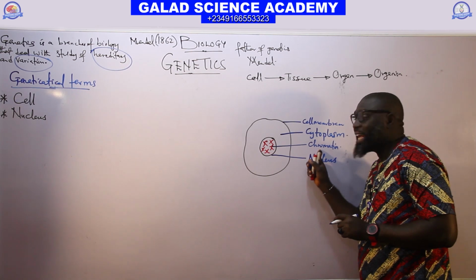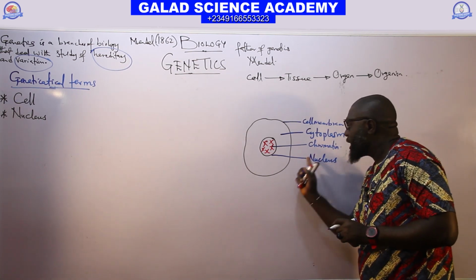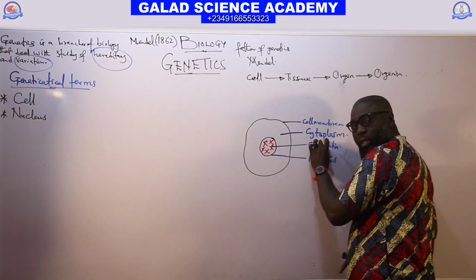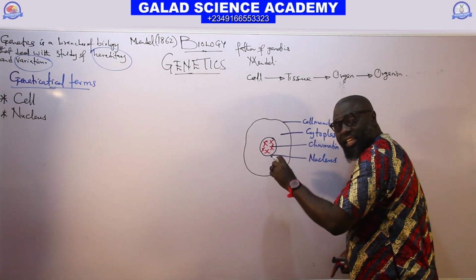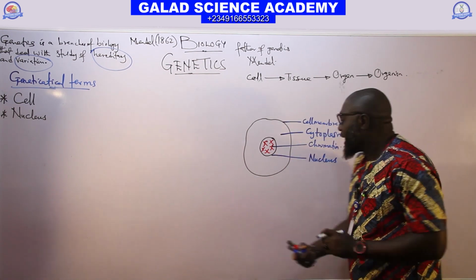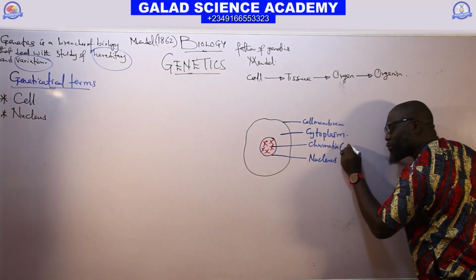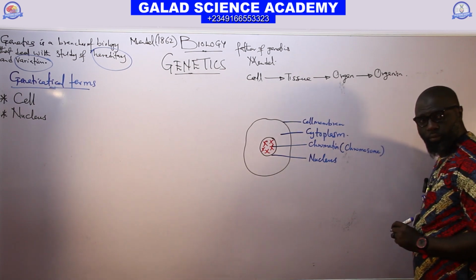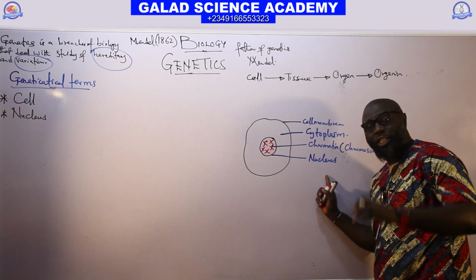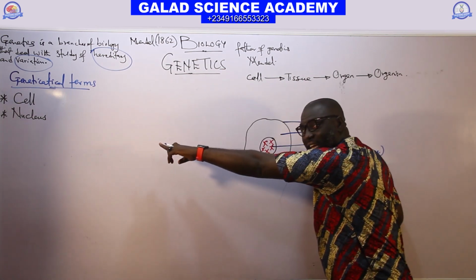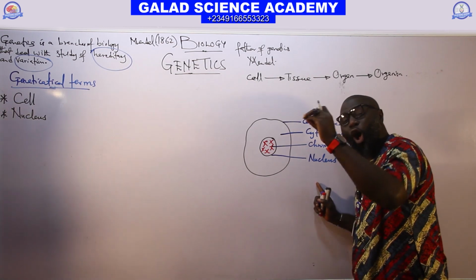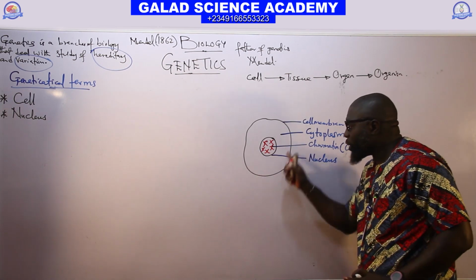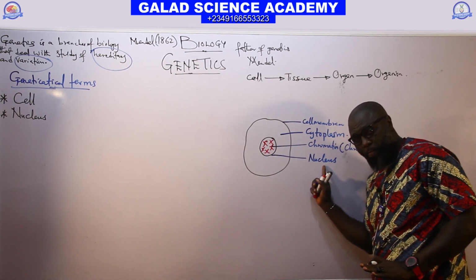At the interphase stage, the chromosome will appear in the form of chromatin, at early interphase. But at late interphase, this chromatin will later condense and form what we call the chromosome. So the nucleus is a spherical organelle inside the cell, and it controls all the activity of the cell.